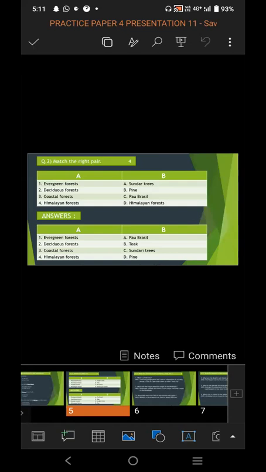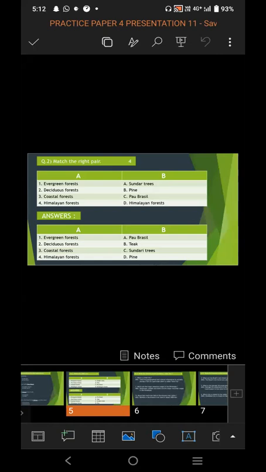And in column B, the answers are given. Randomly they are given. You have to choose and make the correct pair. You have to choose the correct pair for the question. And the answers given are: A, Sundari trees, B, pine, C, Pau Brazil, and D, teak. So we will see the answers.